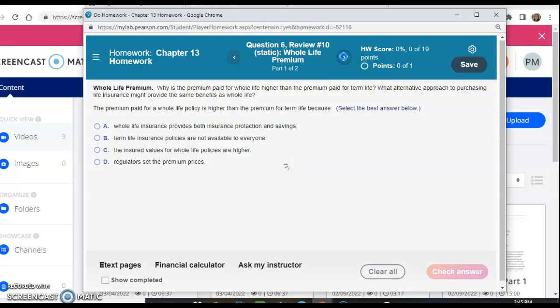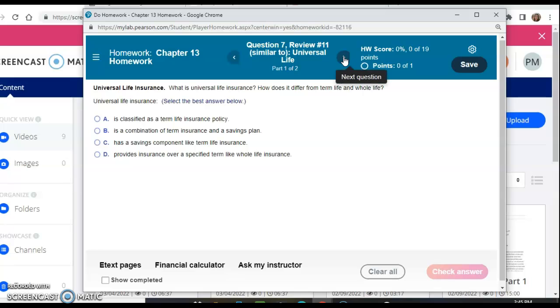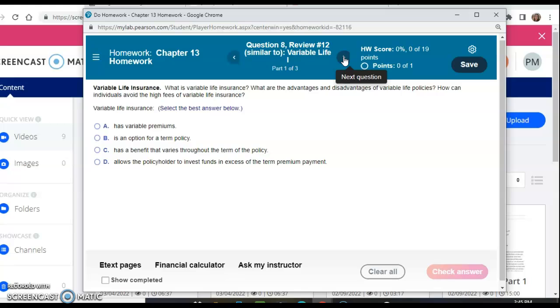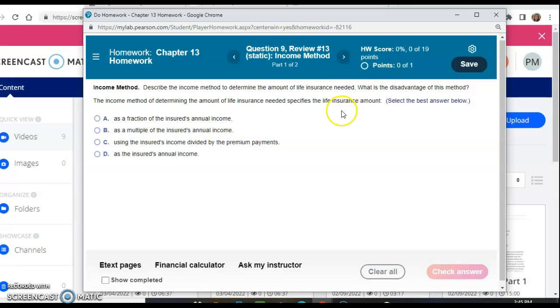Whole life premium, universal life insurance, variable life insurance. This question is like what it is, what are advantages and disadvantages, how can individuals avoid the high fees? So again, click the e-text pages. Income method, describe the income method to determine the amount of insurance that's needed.